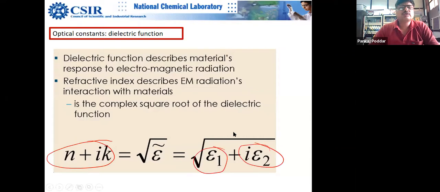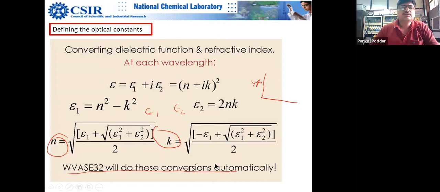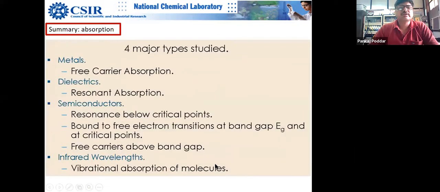So this is the relation, and once you have N and K, you can directly calculate this. I will not go into the equation, but it's very simple: you can take just the square of it and then solve these equations. That will give you N and K. If you have epsilon 1 and epsilon 2, you can calculate that. And I think the students showed you that you can decide what your y-axis will be, and the software automatically does these conversions, so you don't need to worry about that.